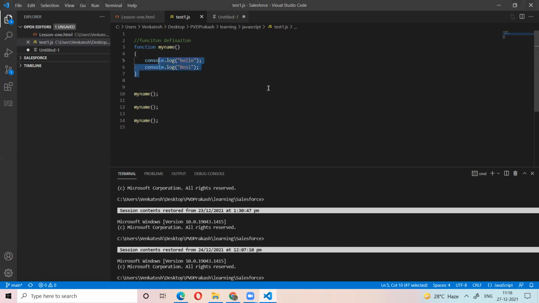So you define the function and you call that function whenever you want. So what is a function? A set of tasks. This set of tasks will be called whenever you want. So first we define a function, that is called function definition. You call the function whenever you want. Okay. For example,